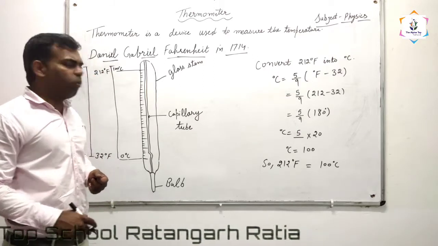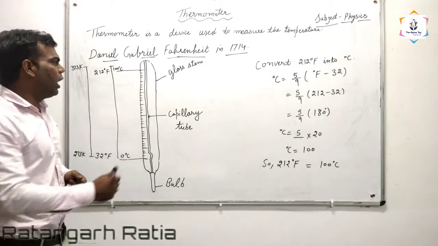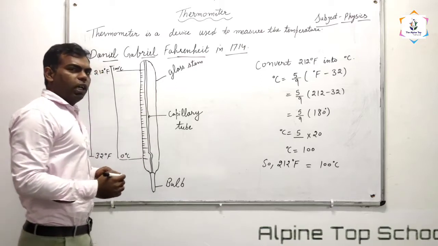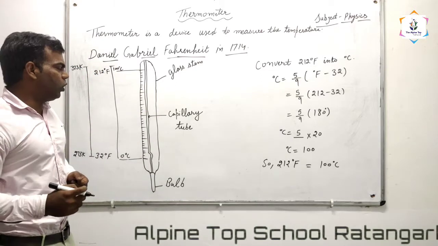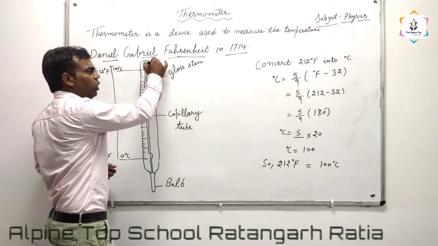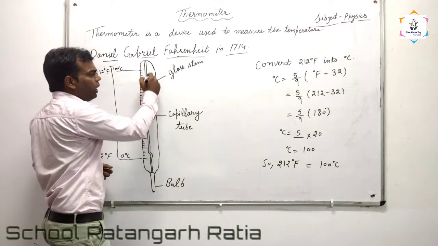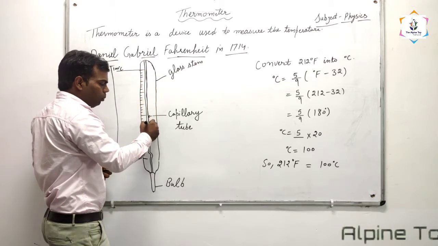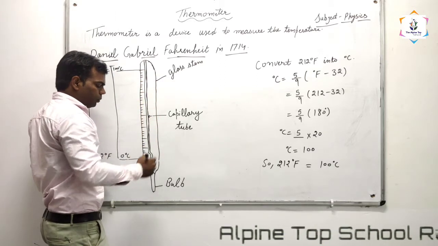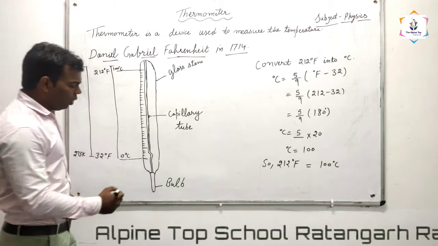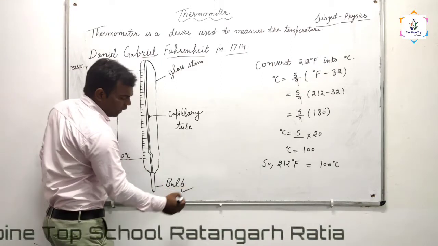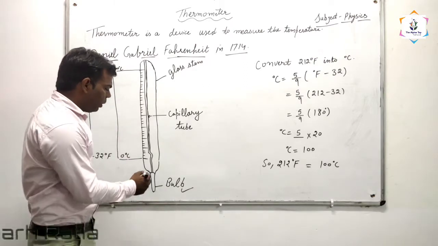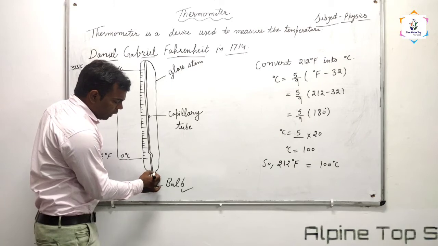A modern thermometer consists of a glass tube which has a very thin capillary tube. It also has a bulb at one end, and mercury is filled in this bulb.